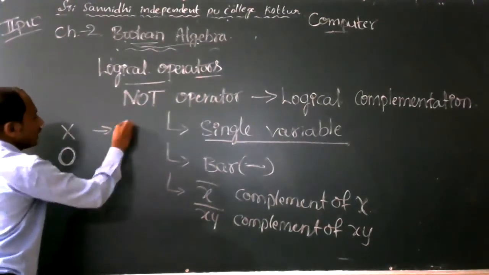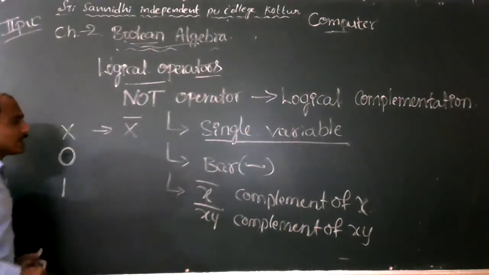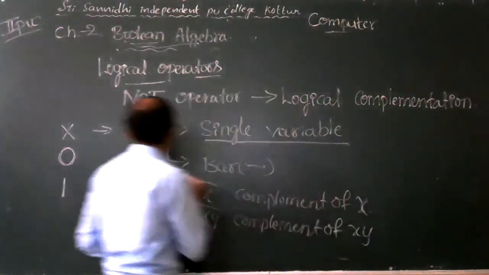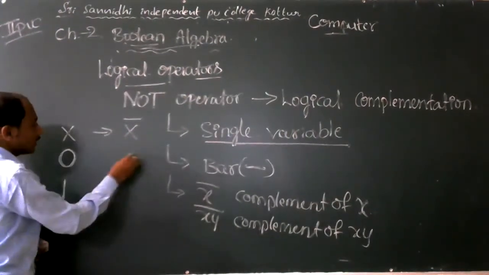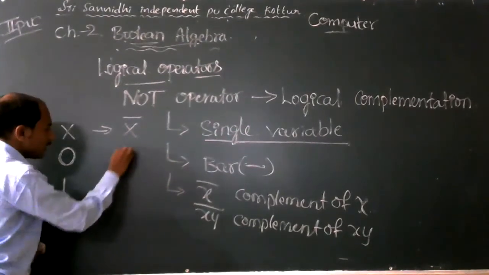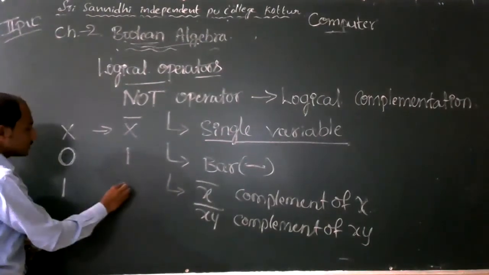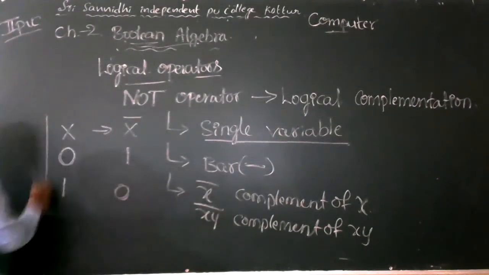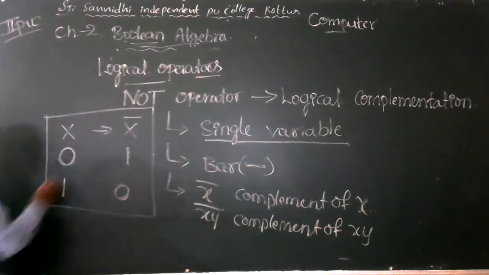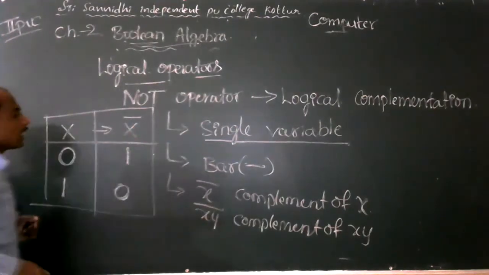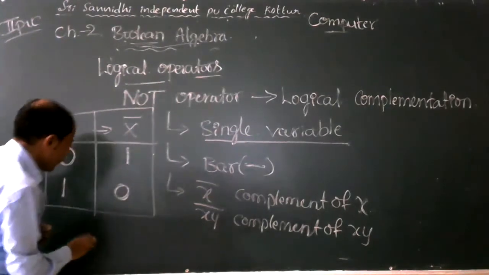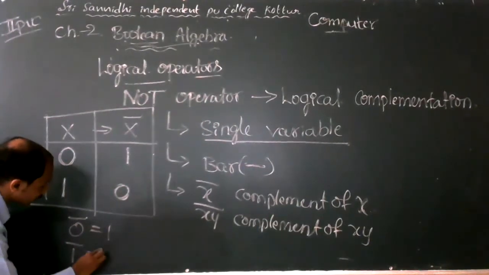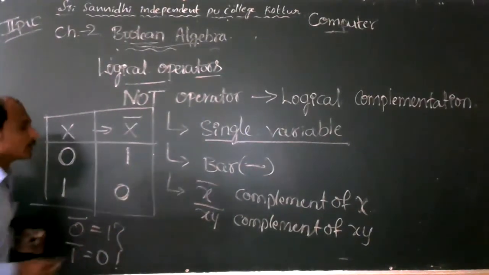The complement of x is x bar, so the result of 0 is complemented, that is reversed, to 1. Then the result of 1 is always 0. That is the truth table for the two possible values of the NOT operator. 0 complement is equivalent to 1, and 1 complement is equivalent to 0. Like that, the NOT operator works.